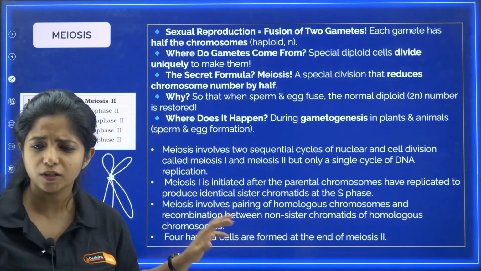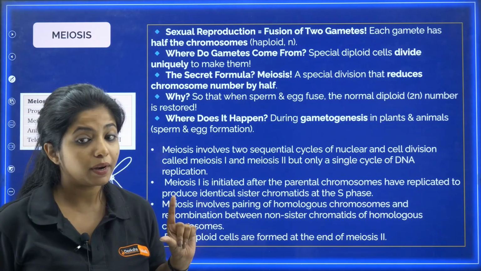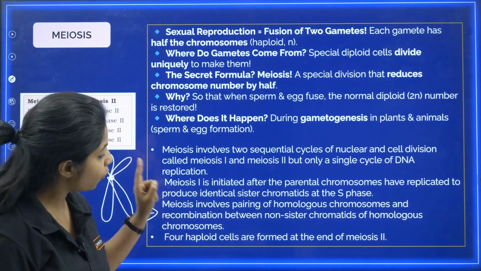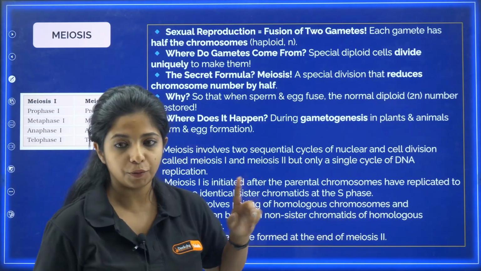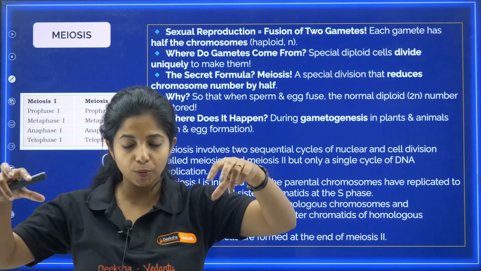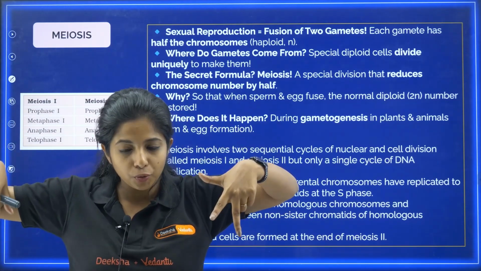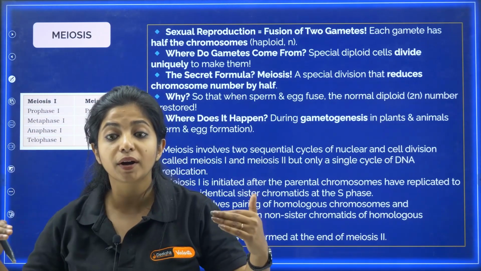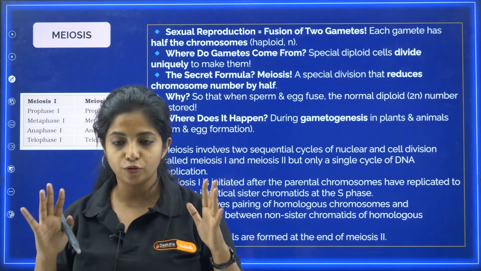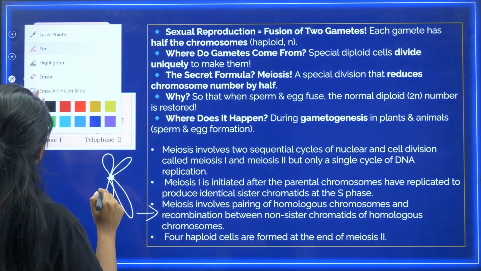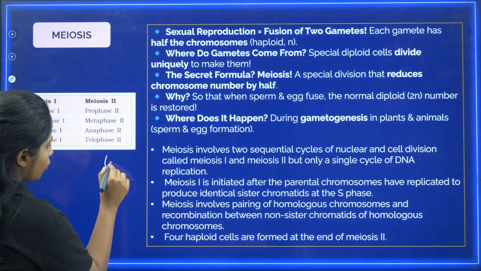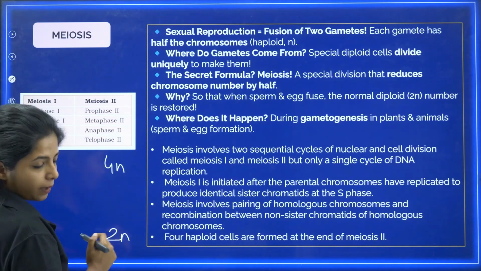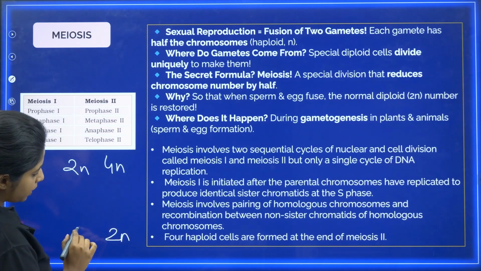There are so many things formed over here which might confuse you, which is why I will talk about this point later on. Now 4 haploid sets are formed at the end of meiosis. I told you one cell divides into two. These 2 cells again will divide into 2. So 2 and 2, you get 4 cells. 4 of them are going to be haploid. They would be having half the number of chromosomes. So if we started off with 4n, at the end we will be getting cells with 2n, half. If we started off with 2n, we will be getting n.